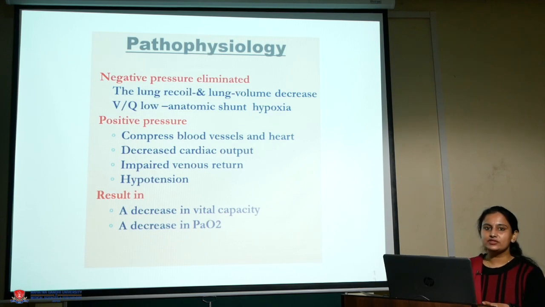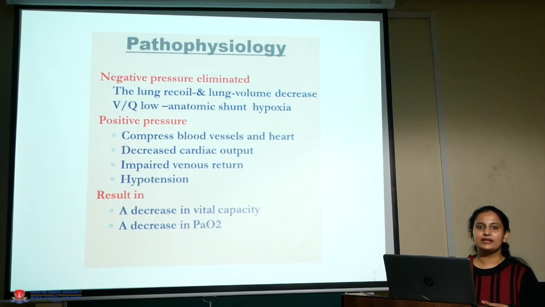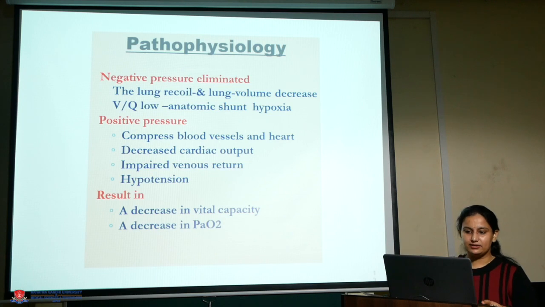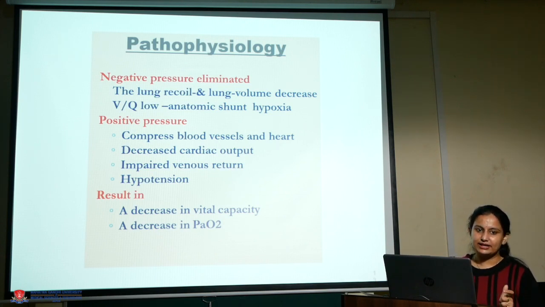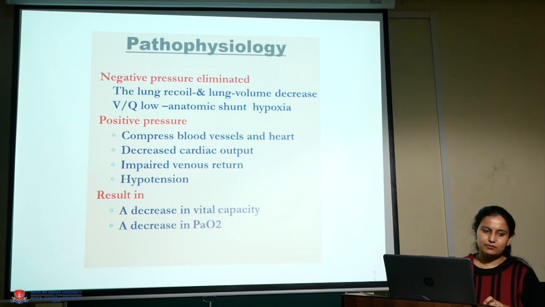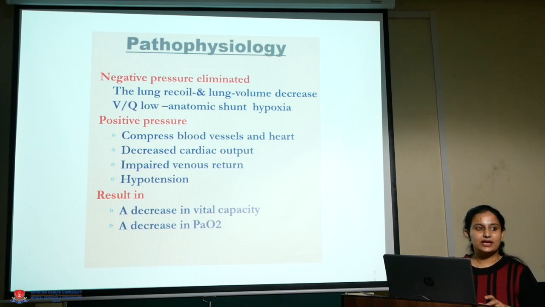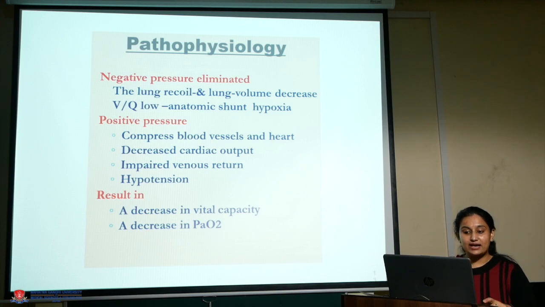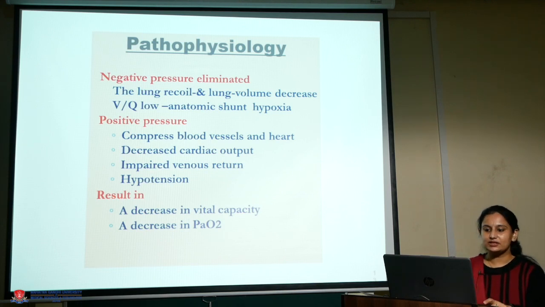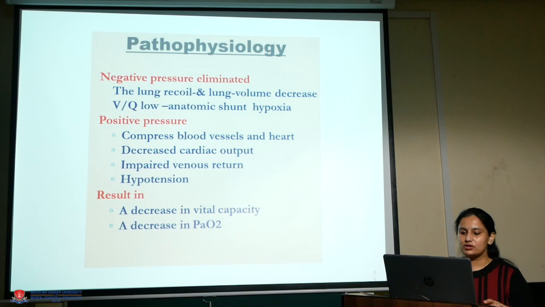Here comes the pathophysiology of pneumothorax. First, the negative pressure is eliminated. How? The lung recoils and the lung volume gets decreased, and V/Q is low, with anatomic shunt and hypoxia. Positive pressure compresses the blood vessels and heart. There can be decreased cardiac output, impaired venous return and hypotension. That results in decreased vital capacity and decreased partial pressure of oxygen.